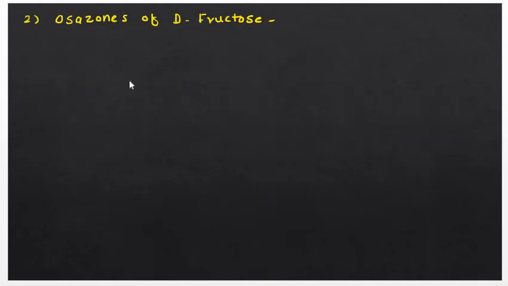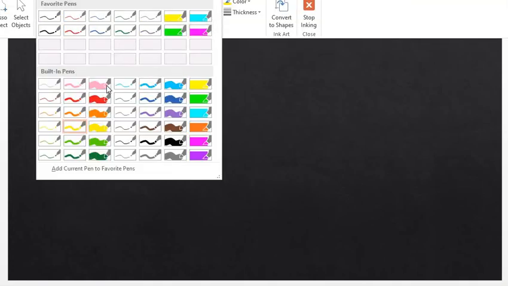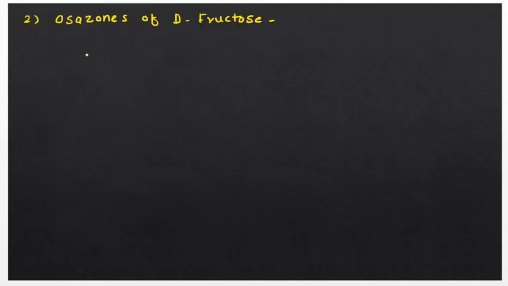Now let's see the osazones of D-fructose. In the previous slide we have seen how to form the osazones of D-glucose. Now here we have to see how to form the osazones of D-fructose. So in the same way we can form the osazones of D-fructose as well. So first of all we will draw the structure of D-fructose. You know the structure of D-fructose: CH2OH. Okay, then the second carbon is a free carbonyl group.